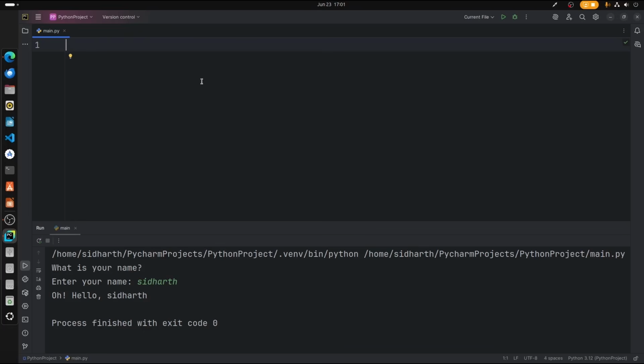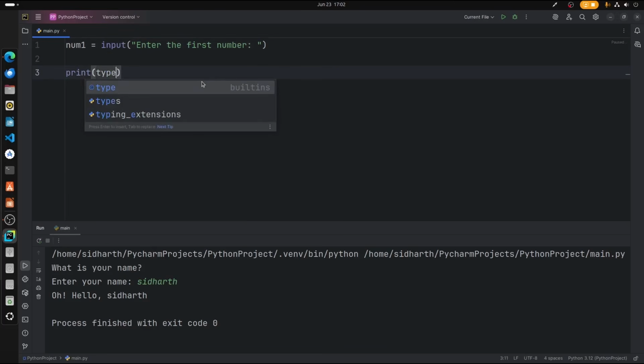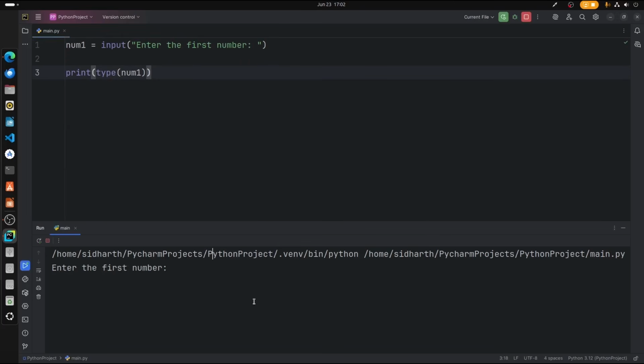In that case, we need to create two number variables here. So num1 is going to be one number, and let's make it a default input. Enter the first number, and if we print the type of num1, that is the type of the number here, so 5.